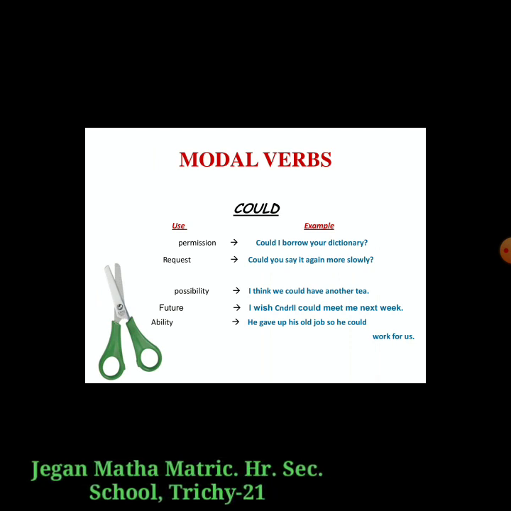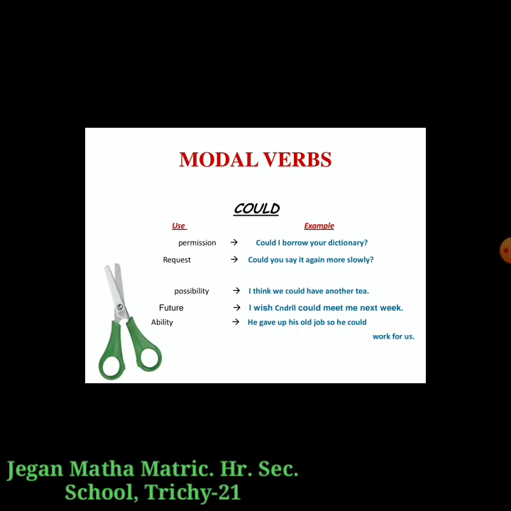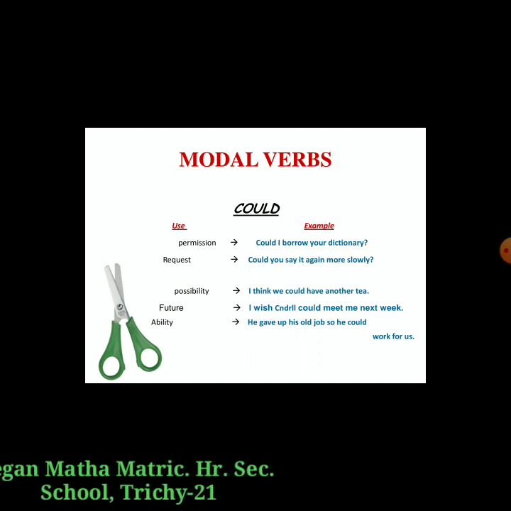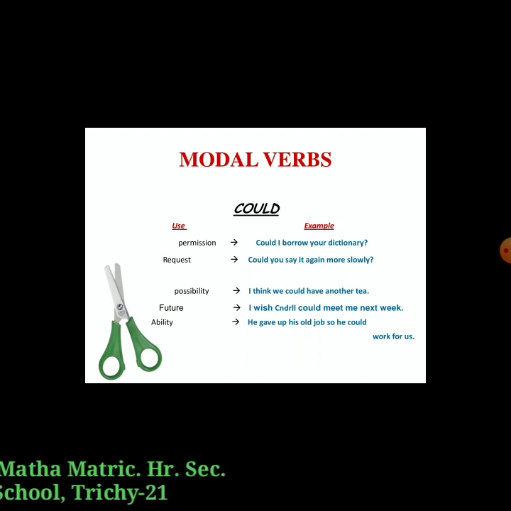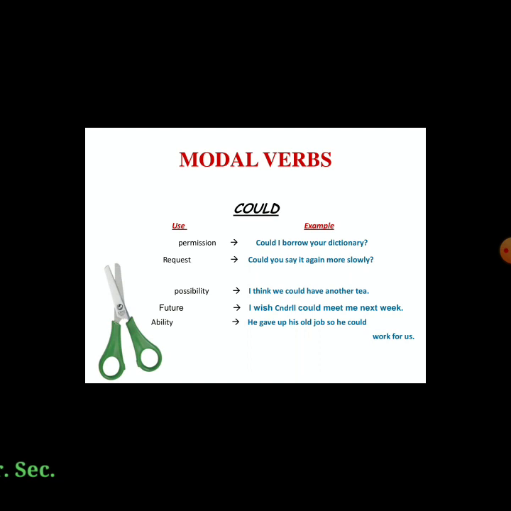Possibility: I think we would have another tea. Future: I wish he would meet me next week. Ability: He gave up his old job so he could. So same types as can, and here the past of can is could. So we can use it easily.